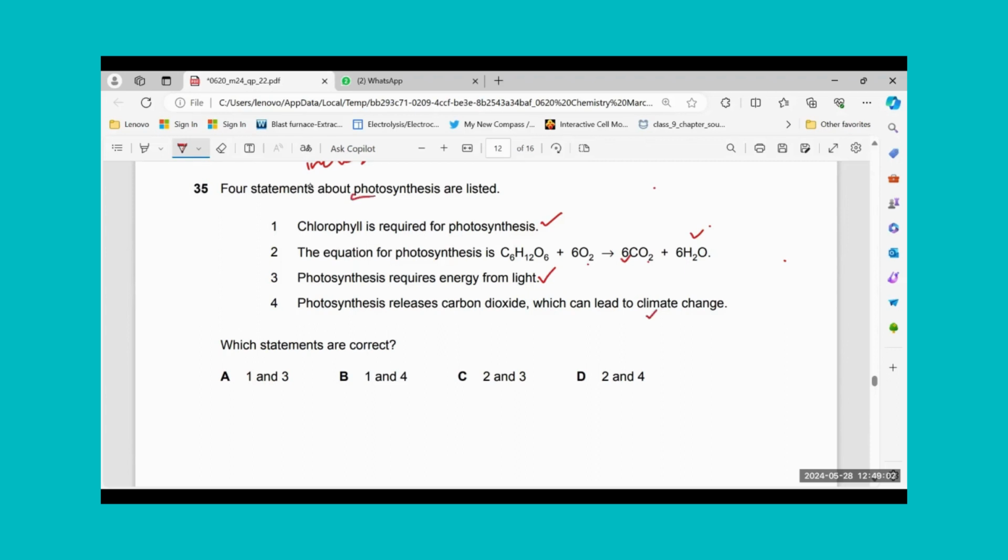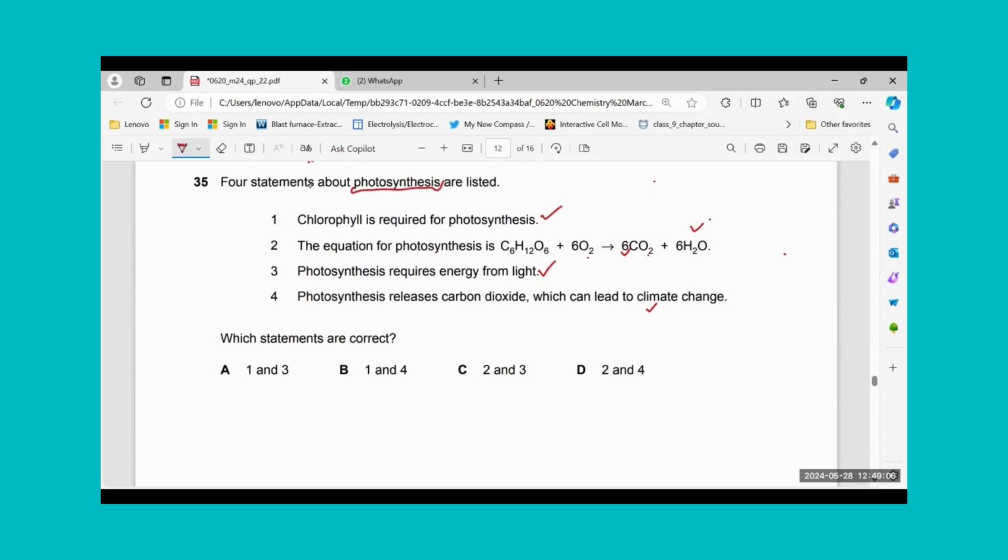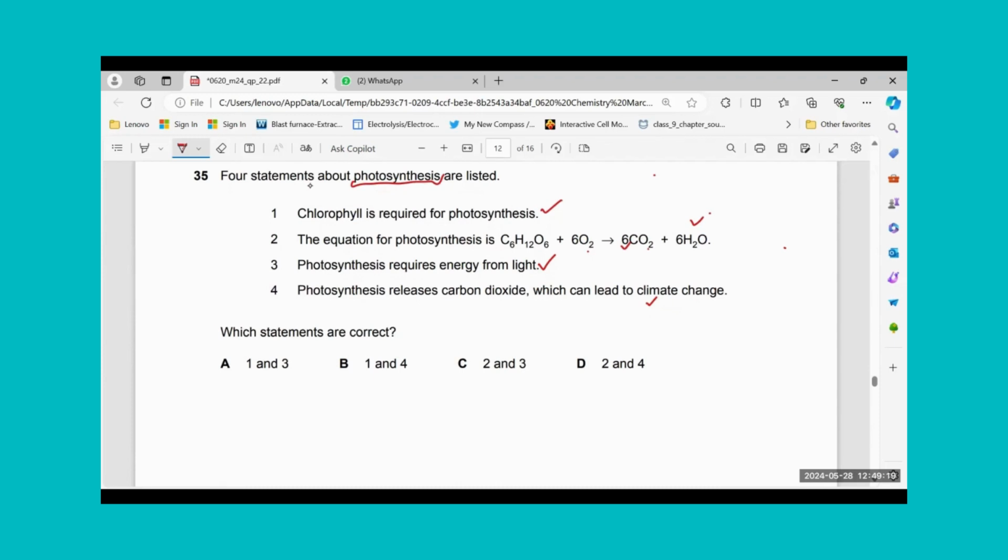But about photosynthesis, we have to find this statement. Statement number 1, chlorophyll is required. That is true. The equation for photosynthesis is this, C6H12O6 plus 6O2 plus 6CO2. This is also correct for me. Photosynthesis requires energy from light. Yes, that is also true.